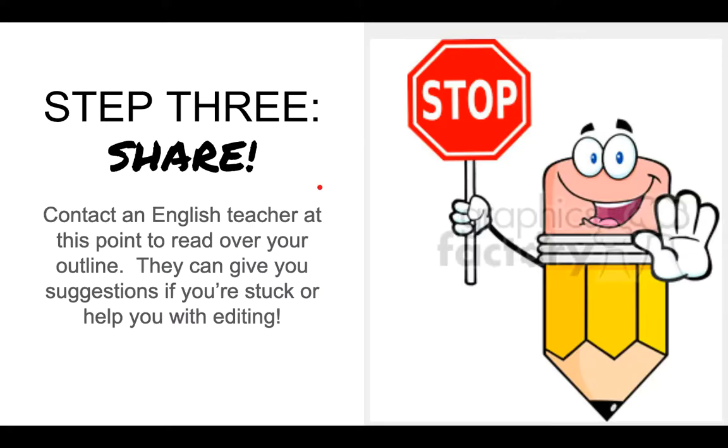Okay. Once you've filled out that outline, then you're going to move on to step 3, which is to share it with an English teacher. You can share it with your teacher, or you can share it with one of the English teachers. You can ask your teacher who we are. This is an important step because you're going to share that outline. They're going to look it over and make sure that everything is good to go, that you have all the parts in your outline that you need, your theme, that you have a beginning, middle, and end to your story, that you have characters, that you've written it in the first person, all those details, okay?